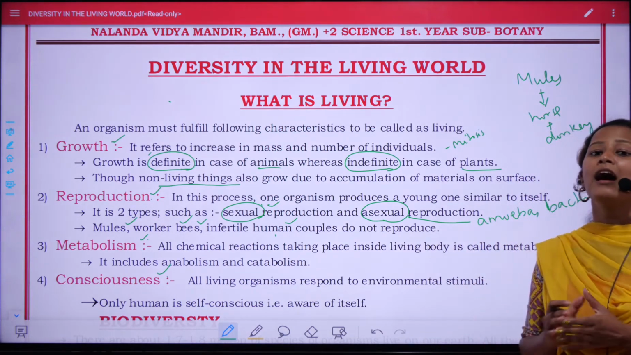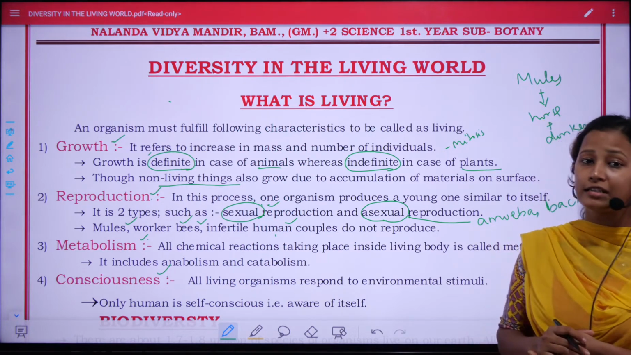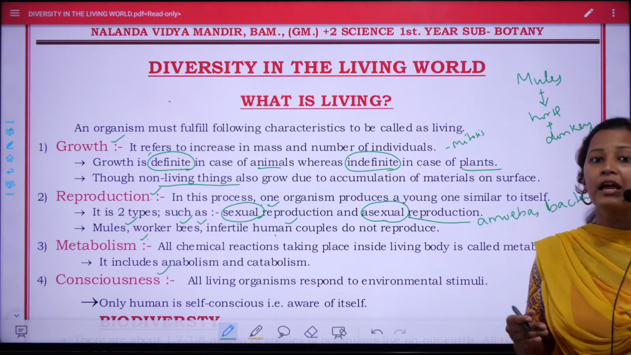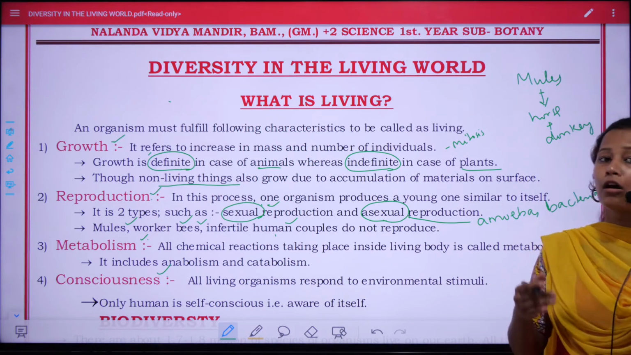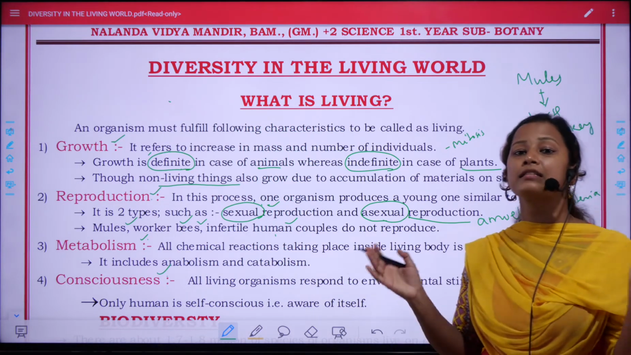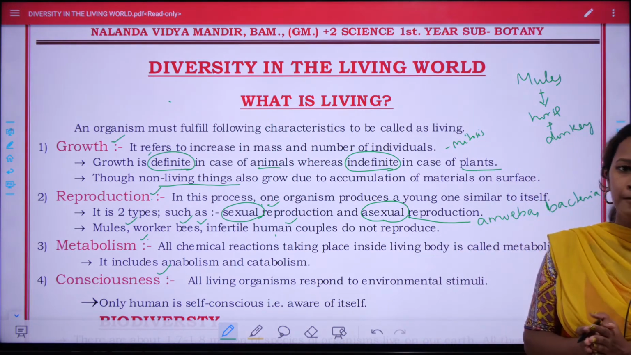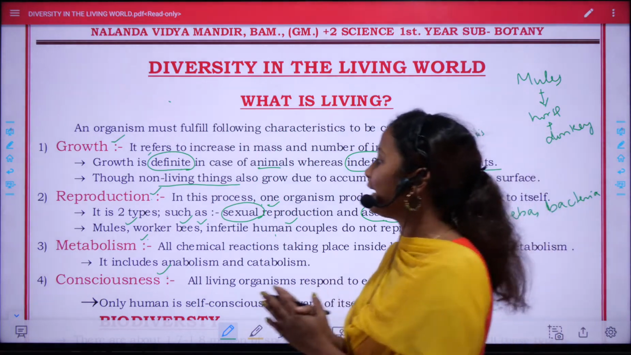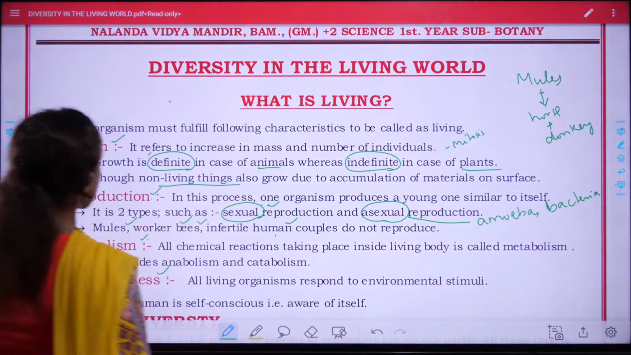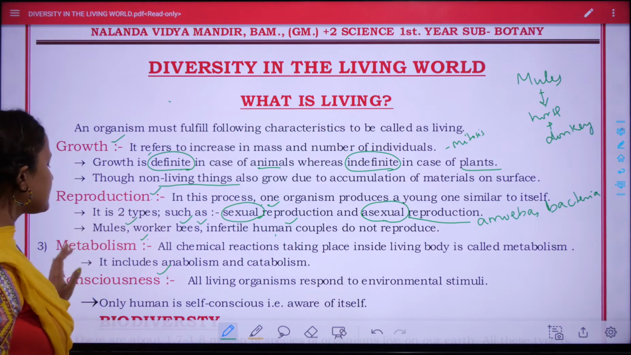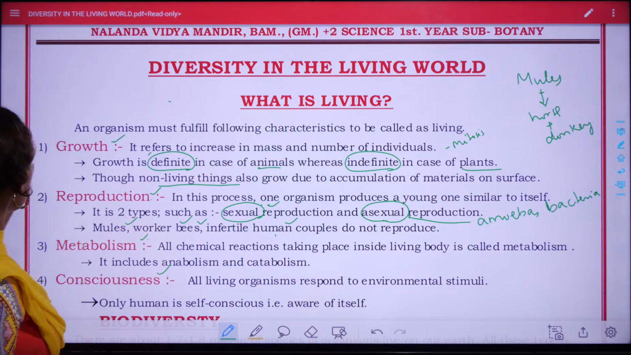And humans are a special group that are the greatest creation of God. They are conscious of themselves, and also of what is happening in their surroundings, and what is happening with other organisms. So these four criteria are the important features of living beings: growth, reproduction, metabolism, and consciousness. Next, let's discuss biodiversity.